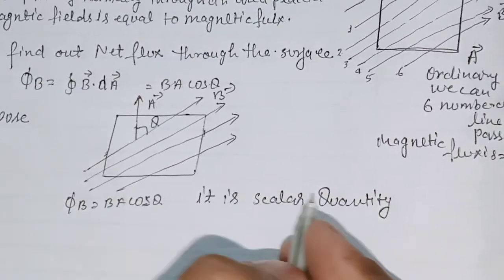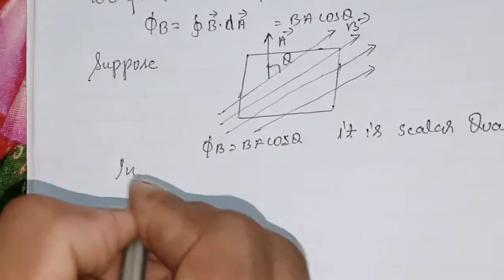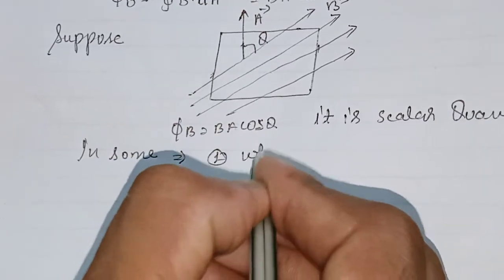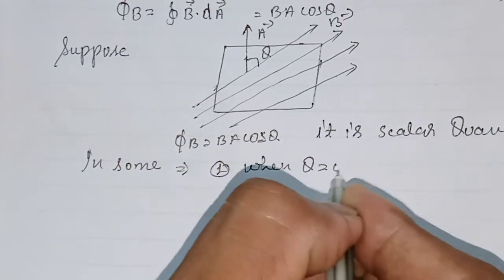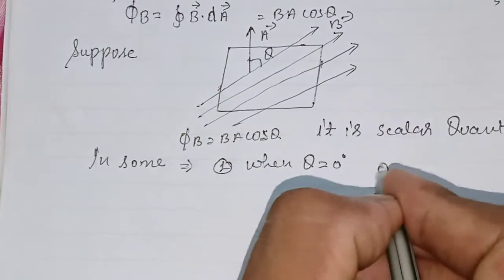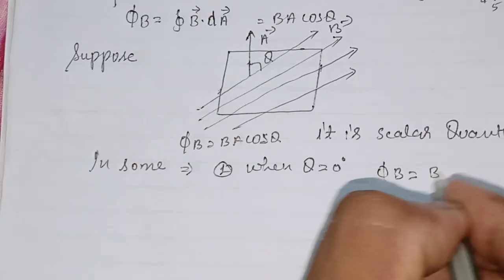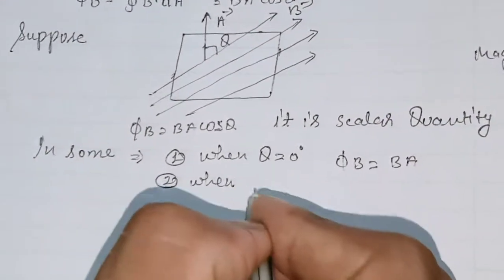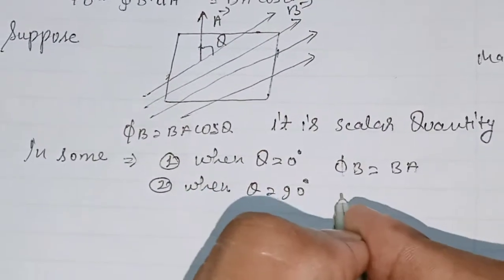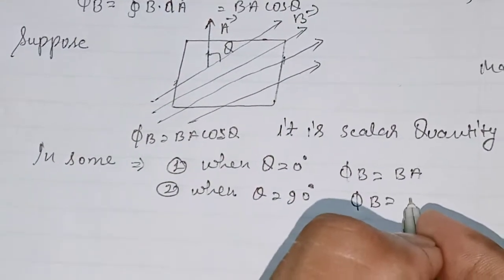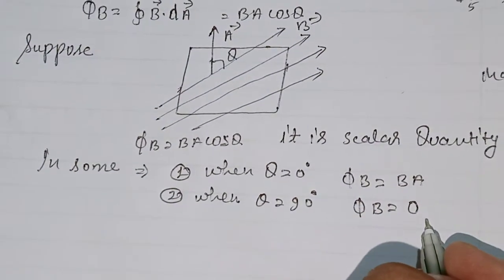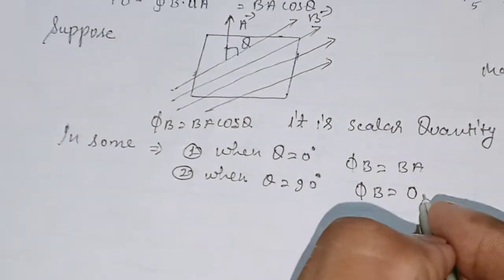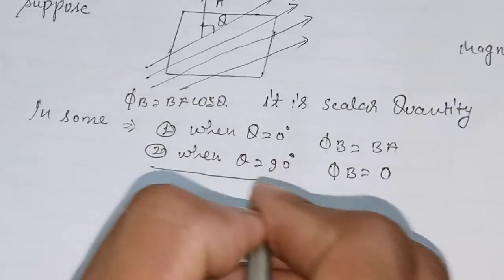Okay, now in some cases: first, when theta equals 0 degrees, phi B, the magnetic flux, equals BA. Second, when theta equals 90 degrees, phi B equals 0, meaning no magnetic field line passes through the surface. Now I will explain the second situation.